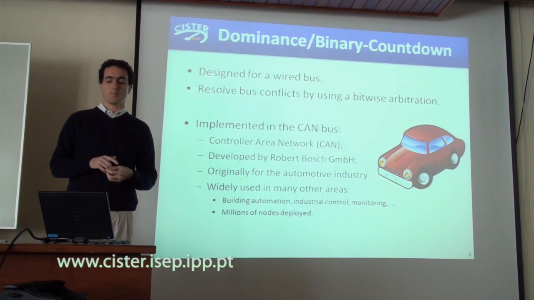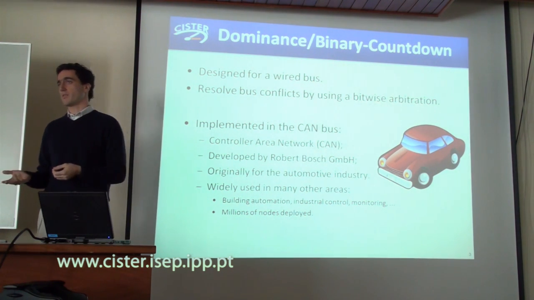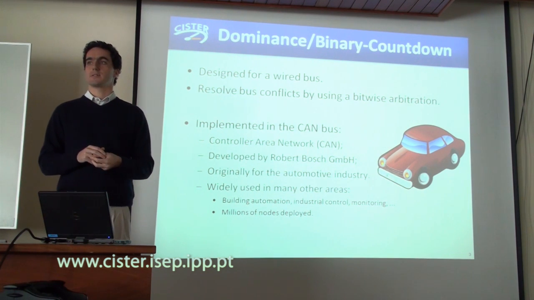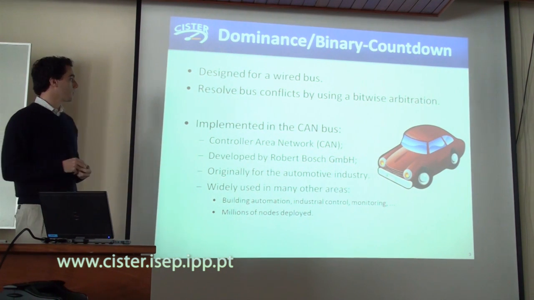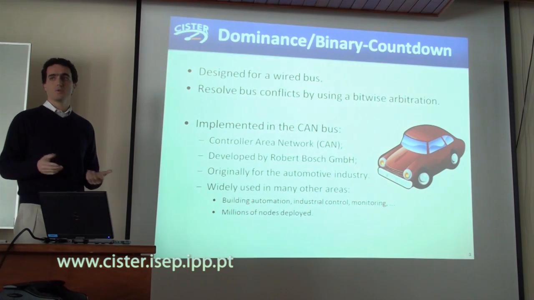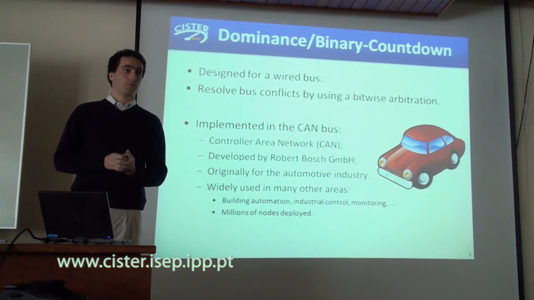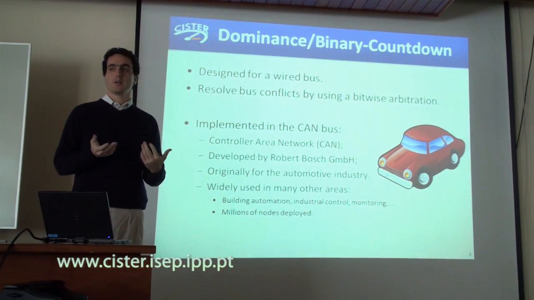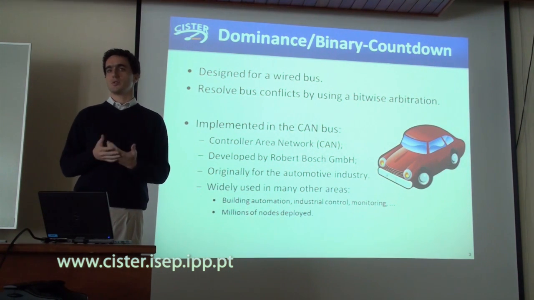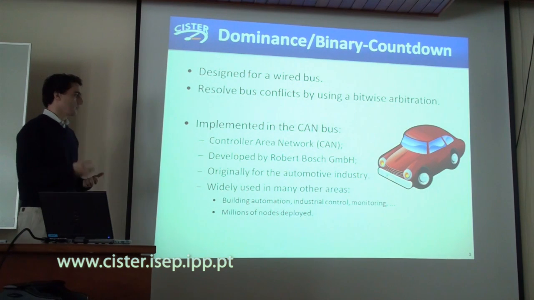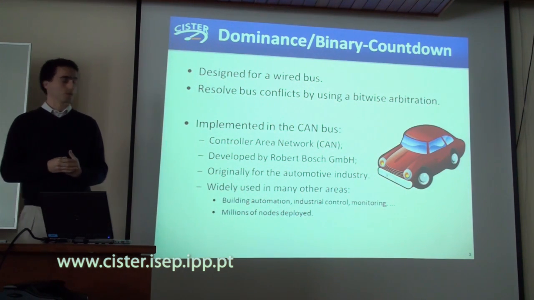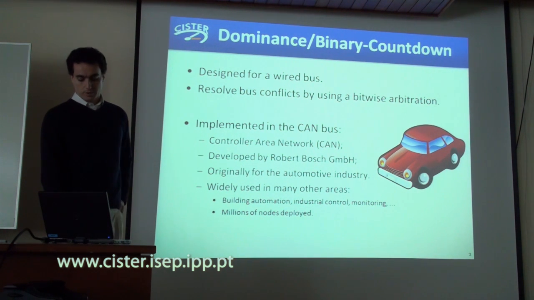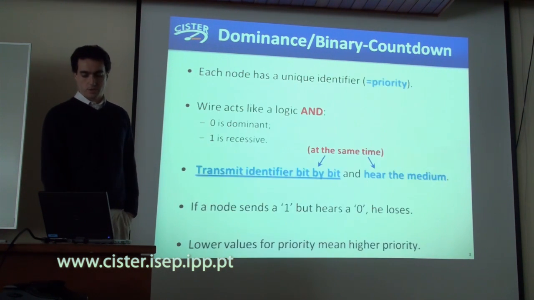If you haven't heard about dominance binary compound, you might have heard about the Controller Area Network, which basically implements this principle, and it's widely used. It was first developed for the automotive industry, but nowadays it's widely spread. It's used in building automation, in industrial control, etc. And there are actually millions of nodes deployed, and you can check that information.